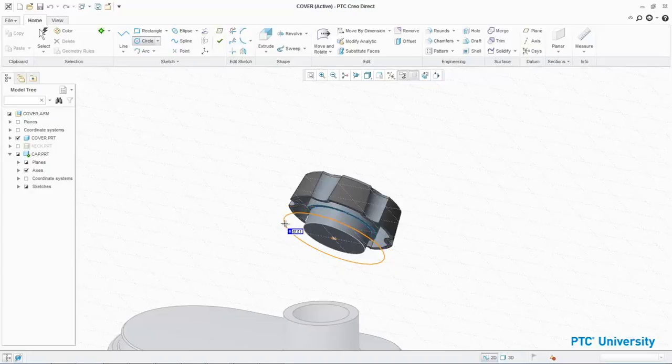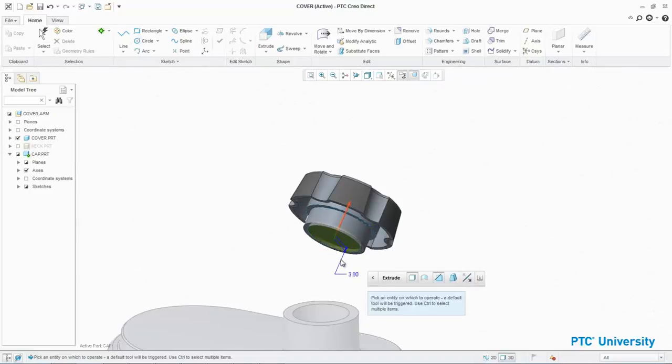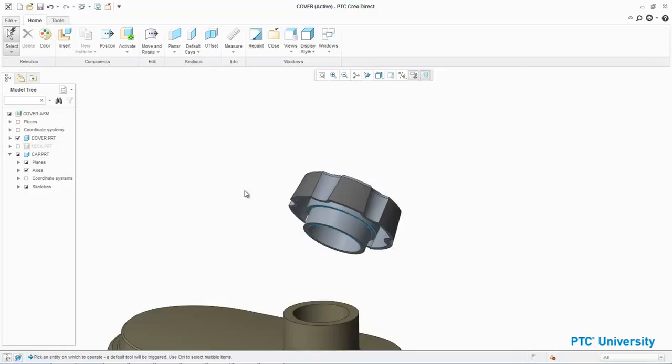Move the cursor slightly and press spacebar to toggle to diameter in the Precision panel. Type 60 for the diameter and press Enter. Click Complete Sketch. Select the sketch region. Drag the extrude depth upward and edit the depth value to 50. Middle-click to complete the extrude. Press Ctrl-A to activate the top-level assembly.